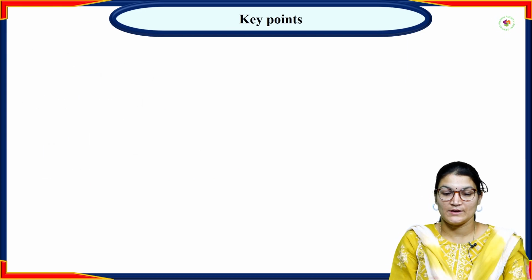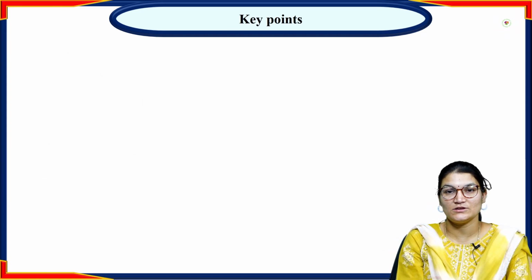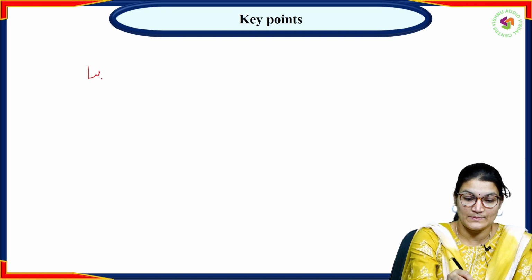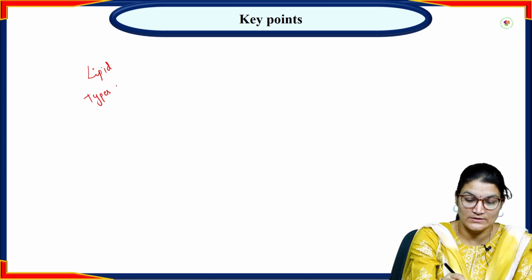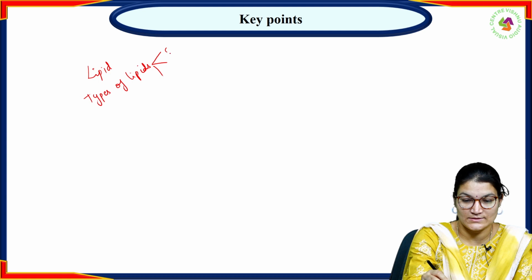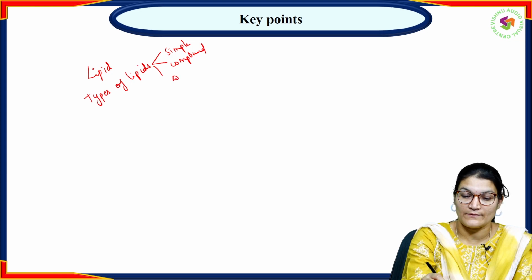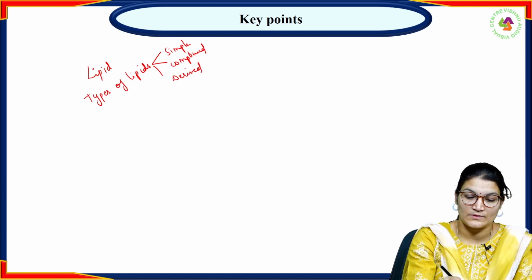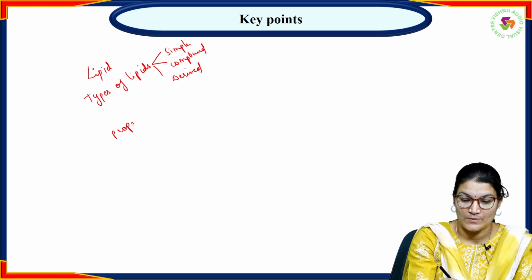So let's discuss key points. In this presentation, we have discussed what is lipid and what are the types of lipids. There are three types of lipids, that is simple lipids, compound lipids or complex lipids, and derived lipids. And we discussed properties of lipids and their major functions.